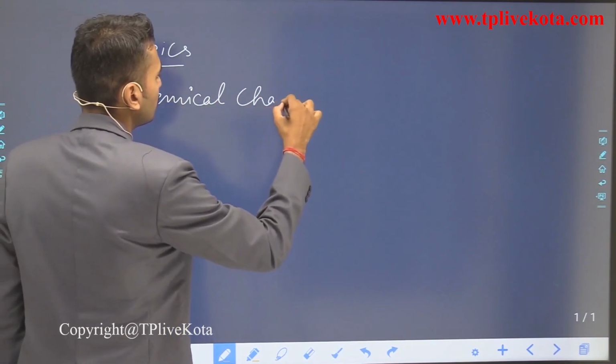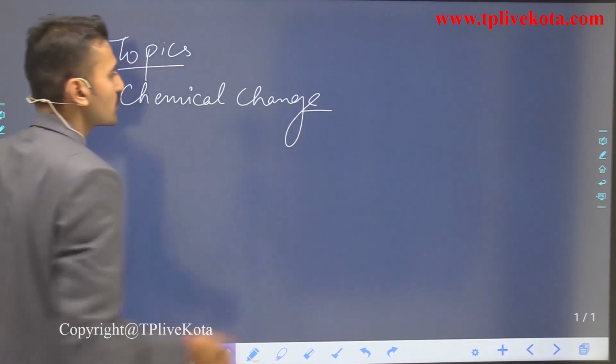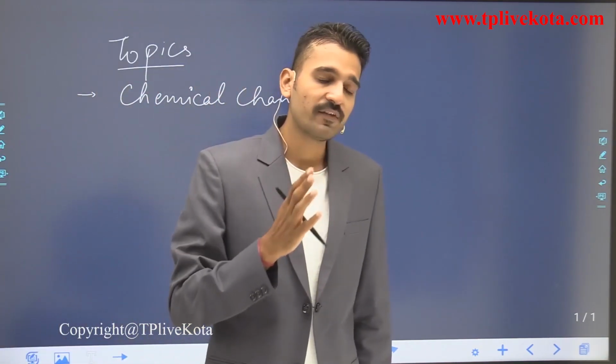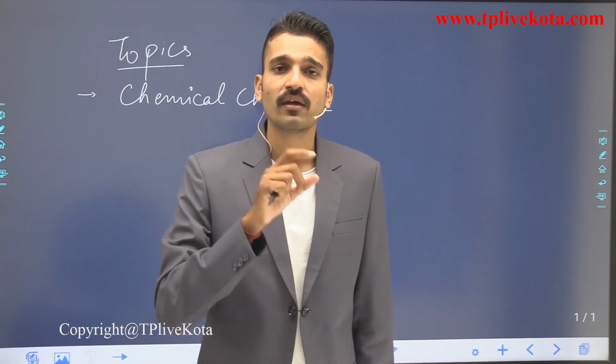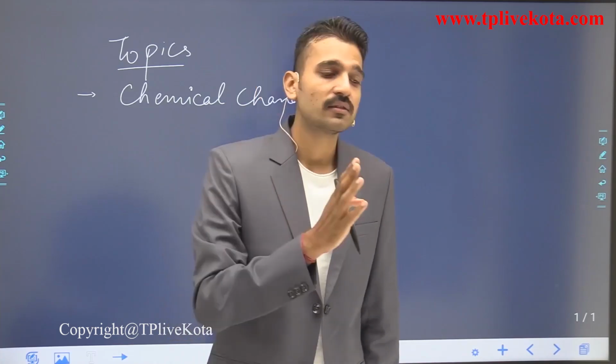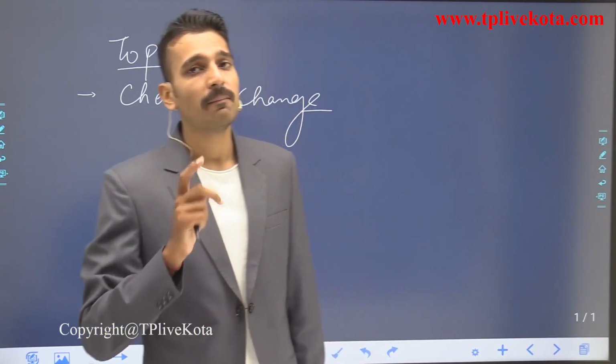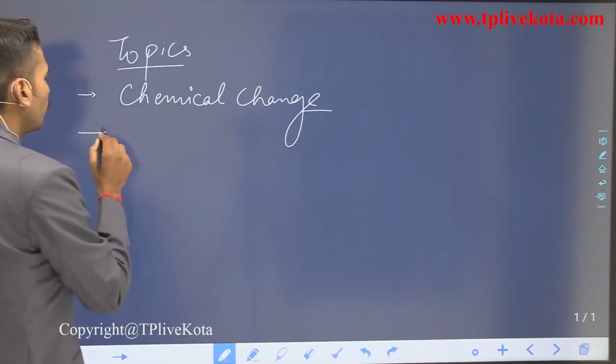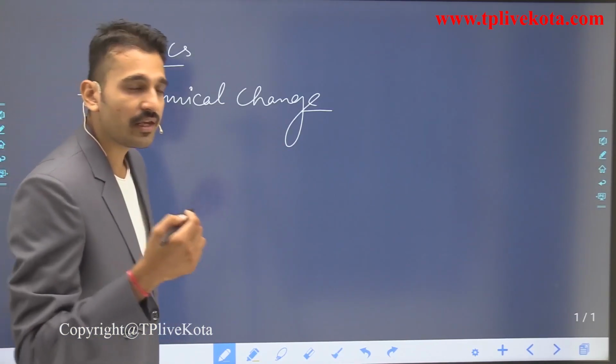If there is a chemical change, then it is understood that some chemical reaction must have taken place. So for writing that chemical reaction, we have to write a chemical equation.